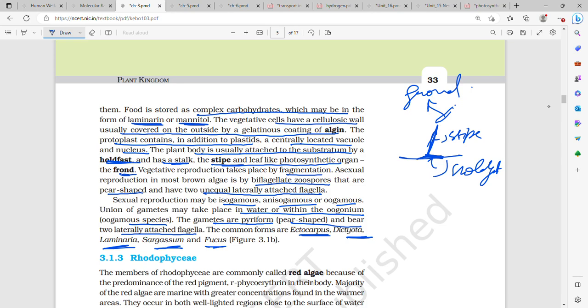Asexual reproduction in most brown algae is by the formation of zoospores, which are biflagellated and pear-shaped and have two unequal laterally attached flagella. Then sexual reproduction can be isogamous or oogamous. The union of gametes can take place in water or in the oogonium in the oogamous type. Then gametes are pyriform, that is pear-shaped, and they bear two laterally attached flagella which are not similar. Common forms are Ectocarpus, Dictyota, Laminaria, Sargassum, and Fucus.